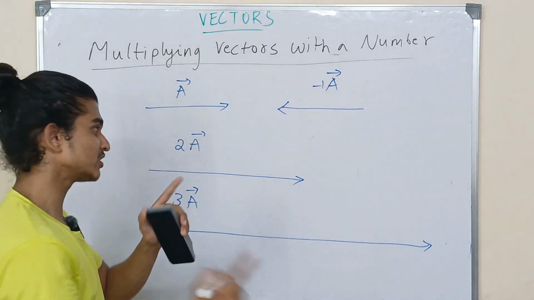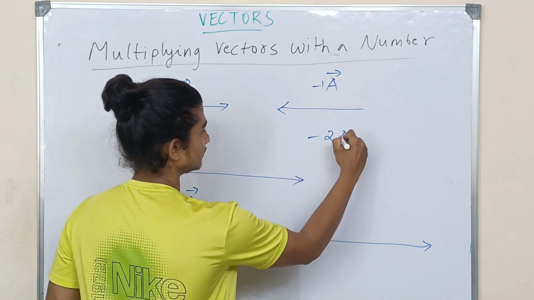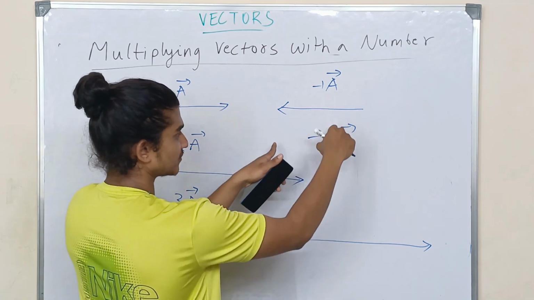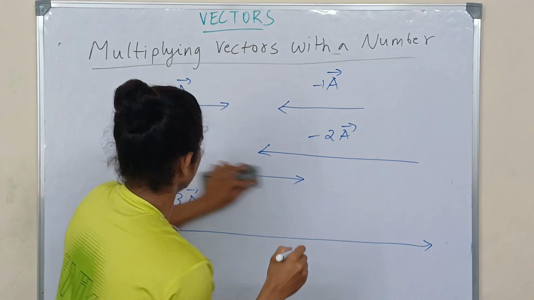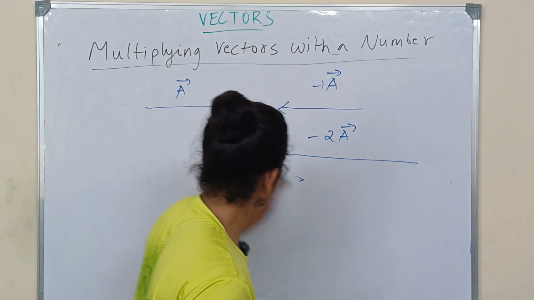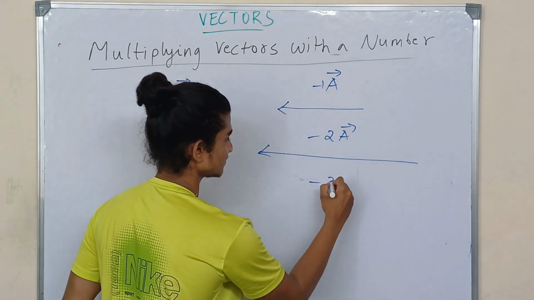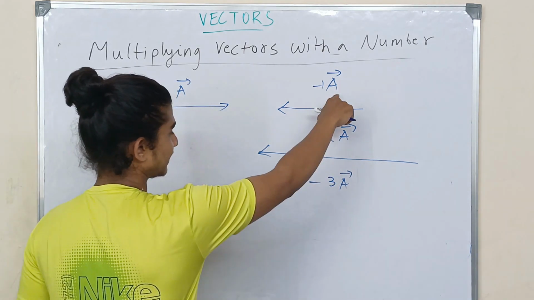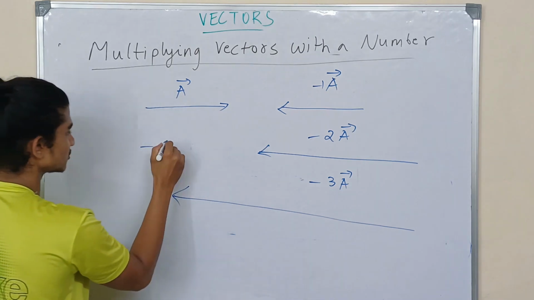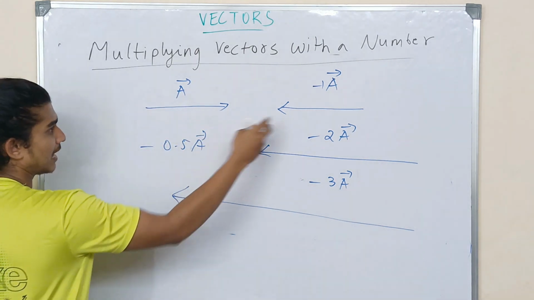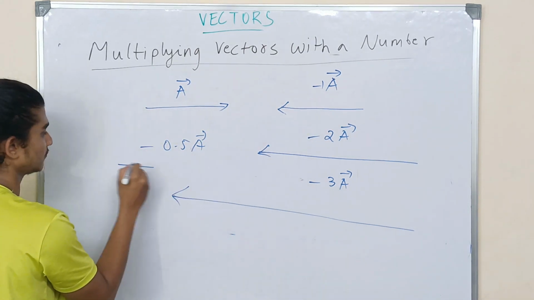Now if I write minus 2A, it is nothing but twice the length of this particular vector, but in the reverse direction. Now if I write minus 3A, it is 3 times the length of this particular vector, which is this much. If I write minus 0.5A, it is half of this particular length, so half of this.